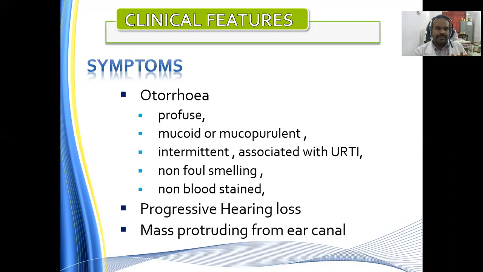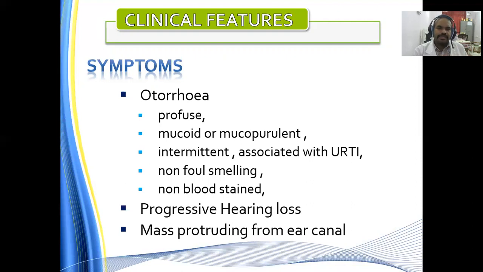There may be intermittent discharge associated with upper respiratory tract infection. Whenever there is an episode of upper respiratory tract infection, the inflammation ascends up, so the discharge will be profuse. Once the infection settles down and the edema and inflammation of the mucosa settle down, the discharge wanes. That's why it is intermittent, and it is not foul smelling. There is no bone erosion, so there is no foul smell. It is not blood stained. There is no presence of granulation.